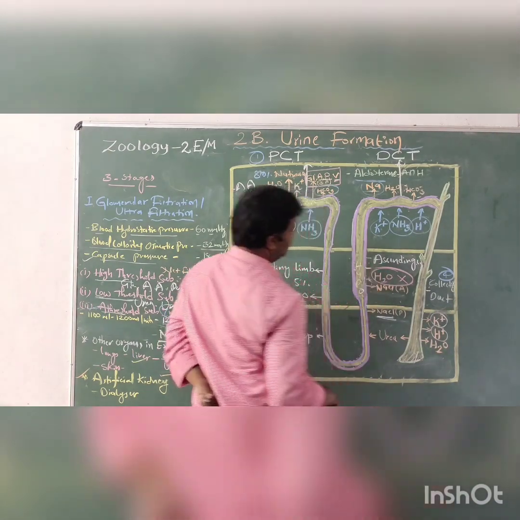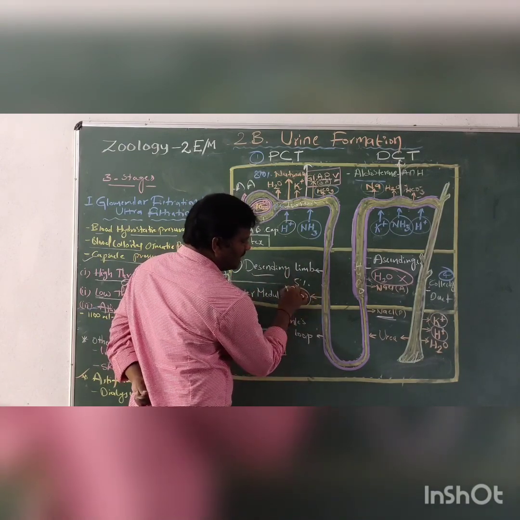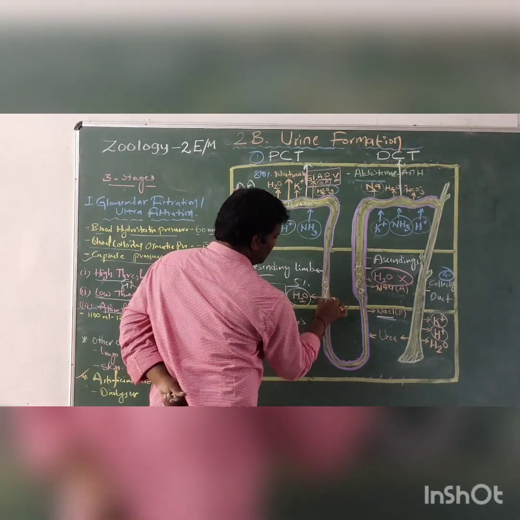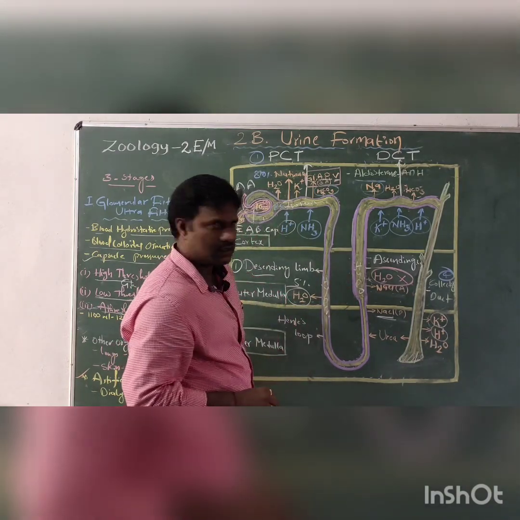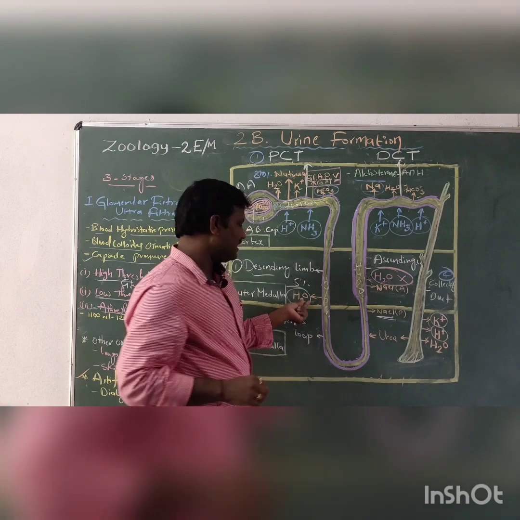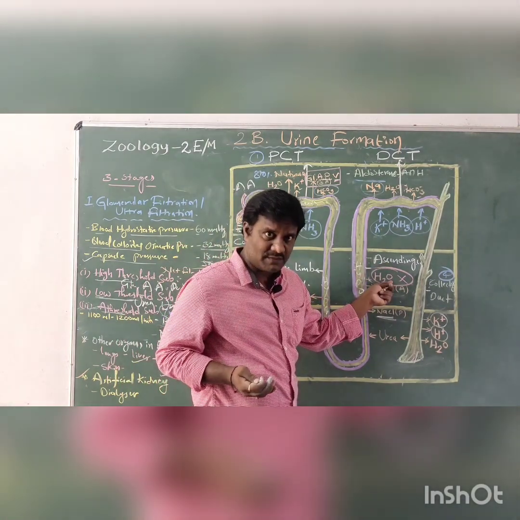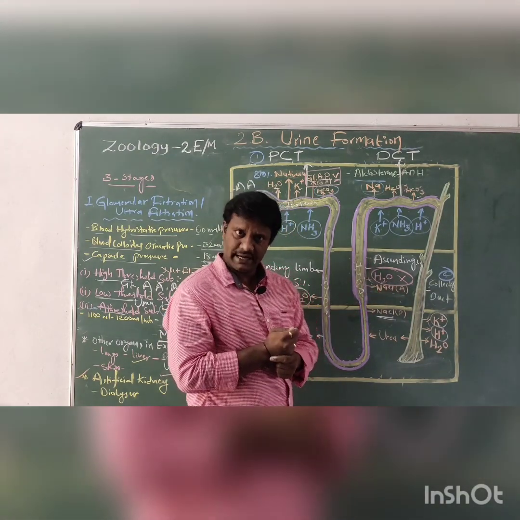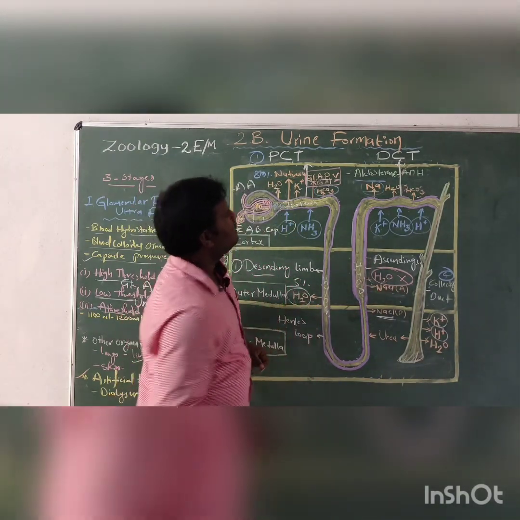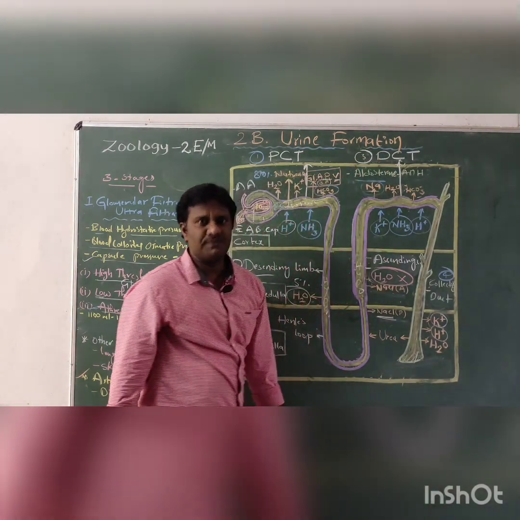In the descending limb, the water can be reabsorbed. In this way, the urine can be in a hypertonic condition. So in the descending limb, water can be reabsorbed, but in the ascending limb, water cannot be reabsorbed due to the thick walls. Right? Next one, the third one, is the distal convoluted tubule.